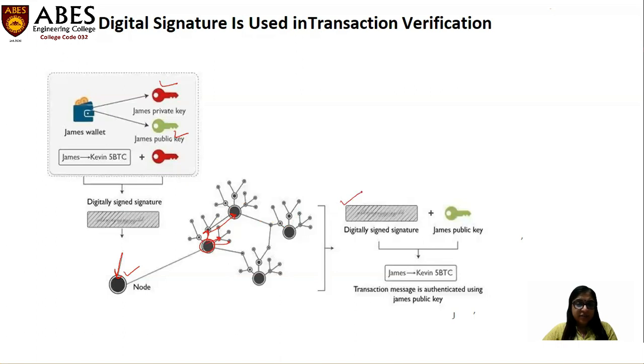This is the digital signature method, and James's public key. Every node in the network has James's public key, right? This is the asymmetric key cryptographic concept: something encrypted using the private key is decrypted by its public key. So with the digital signature plus James's public key, every node gets the message: James sends Kevin 5 BTC. So the transaction message is authenticated using James's public key.